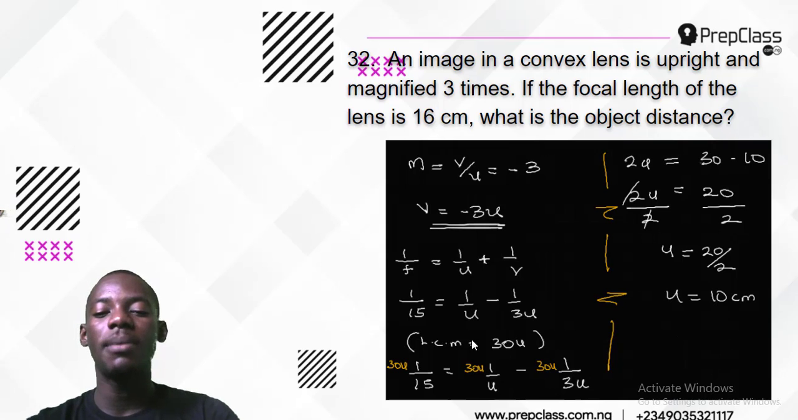Okay, so the LCM is 30U. All the ones below, their LCM is 30U. So plug in the LCM beside everything: 30U, 30U, 30U. 30U divided by 15 is 2. That will become 2U equals, U cancel U, 30 minus, U cancel U, then 3 cancel 30 is 10. So I have 2U equals 30 minus 10, and that will give me 2U equals 20. U is equal to 20 divided by 2. U is equal to 10 centimeter.